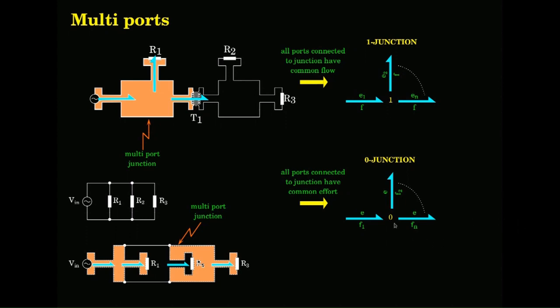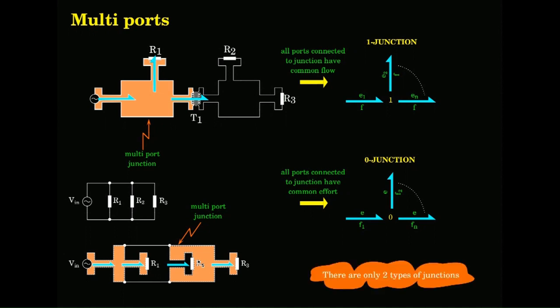So, this is a zero junction. That is all. It has only 2 types of junctions. So, you have 5 one ports, 2 two ports, 2 multi ports, totally 9 components.